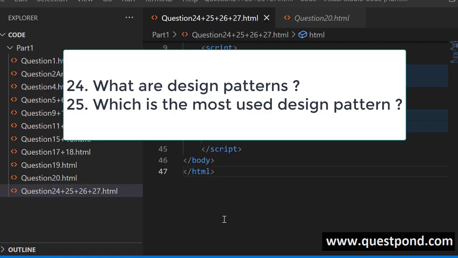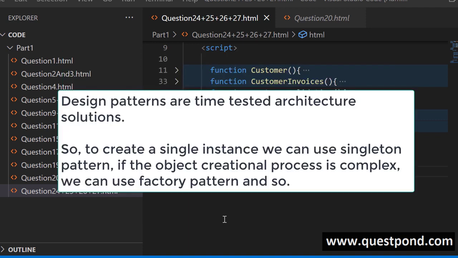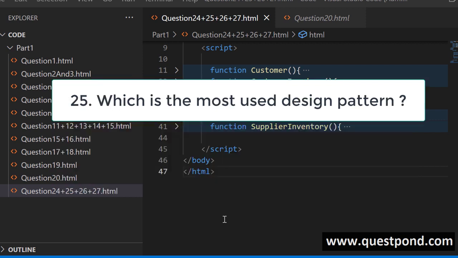Explain design patterns, what are design patterns, and which is the most used design pattern in JavaScript. Design patterns are time-tested solutions. For example, if you want to go and create a single instance of an object, you can use singleton pattern. If you want to minimize chatty object messaging, we can try for mediator pattern and so on. So design patterns are time-tested solutions. Now, a detailed discussion of design patterns is definitely out of scope in this video. But I would advise to check my architecture interview questions, where I've explained in more detail how to answer architecture questions, right?